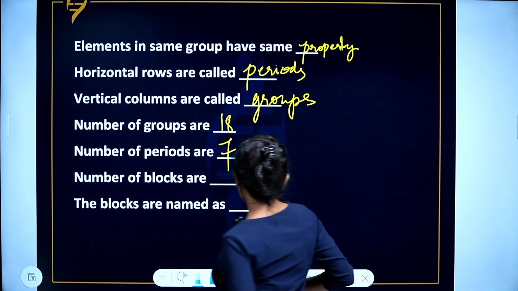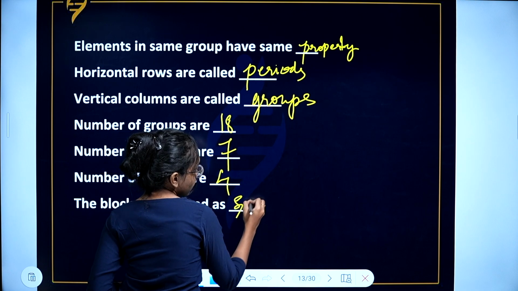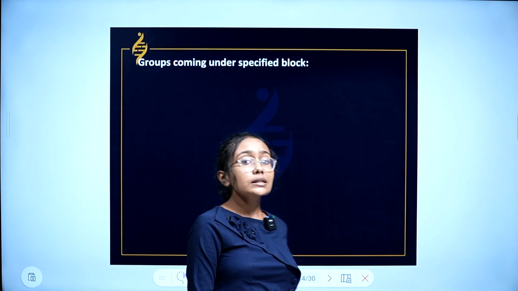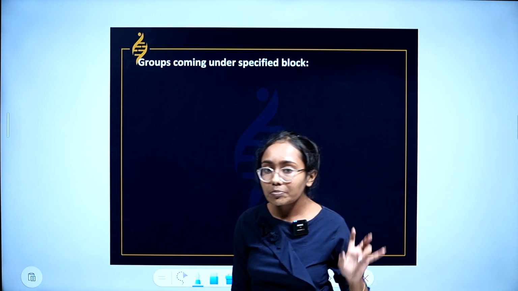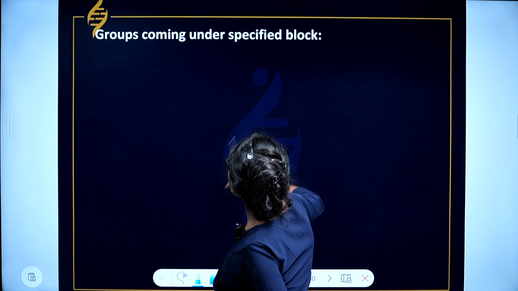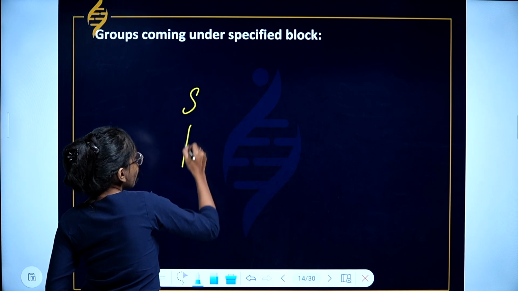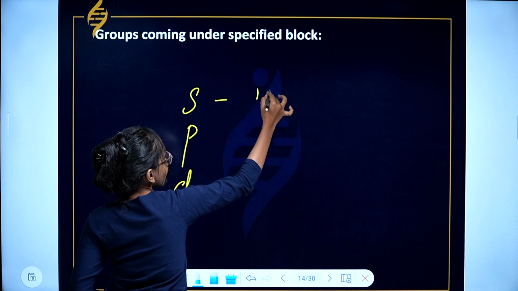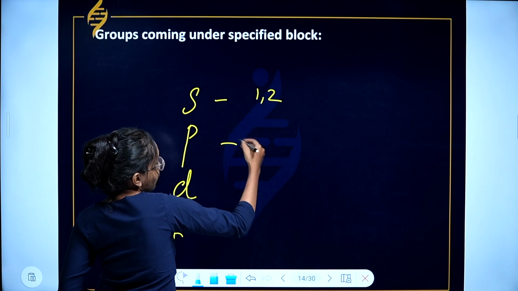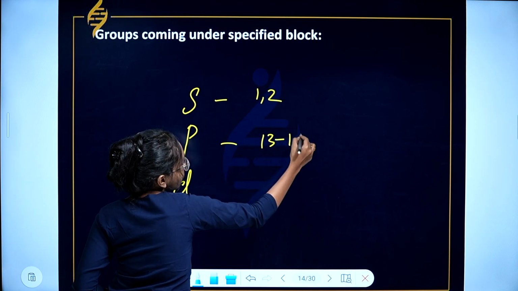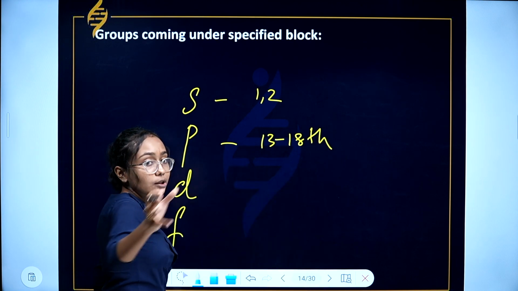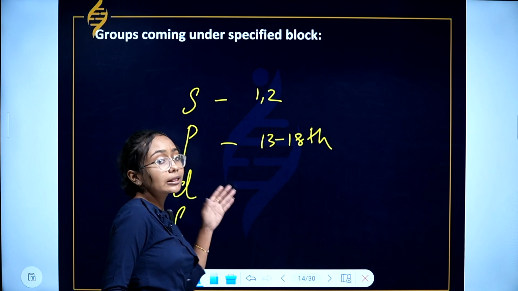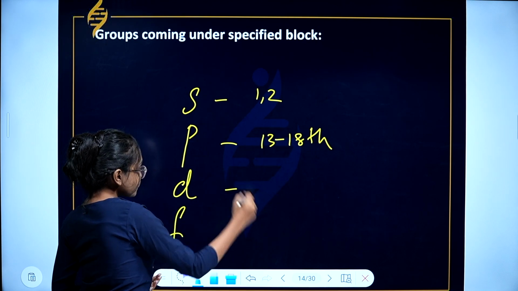S, P, D, F. So, there are 4 blocks in the periodic table. They are S, P, D, F. Now the groups coming under each specified block. In the S block we have the first and second groups. In the P block we have the 13th to 18th groups. As there are 18 groups, the first and second groups come under the S block. The 13th to 18th groups come under the P block.